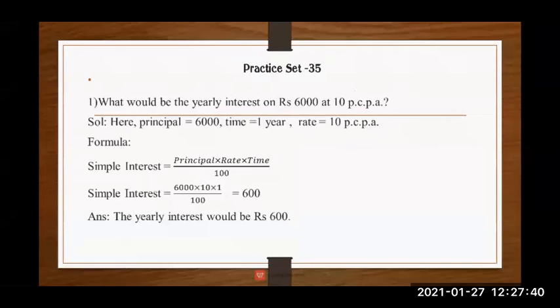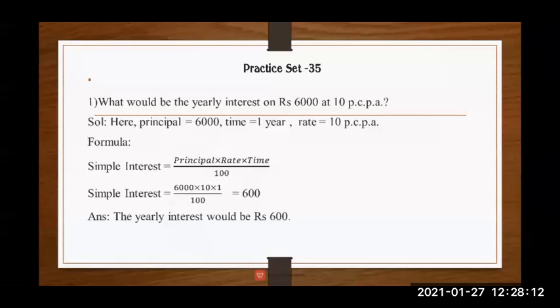Now we will start with our practice set 35. The first question is, what would be the yearly interest on rupees 6,000 at 10 PCPA? PCPA is the short form, and the full form is P for per, C for cent, P for percent, P per, A for annum.